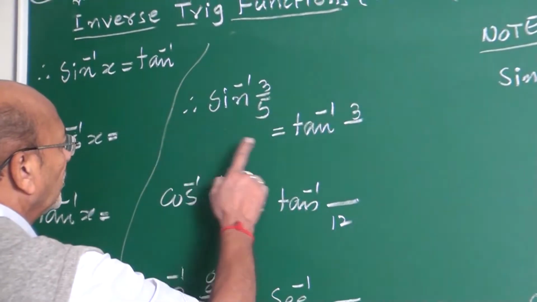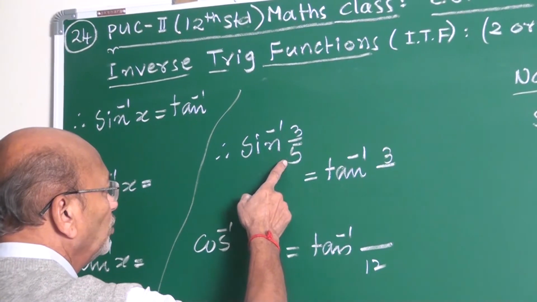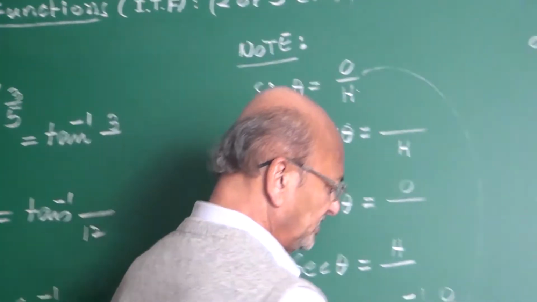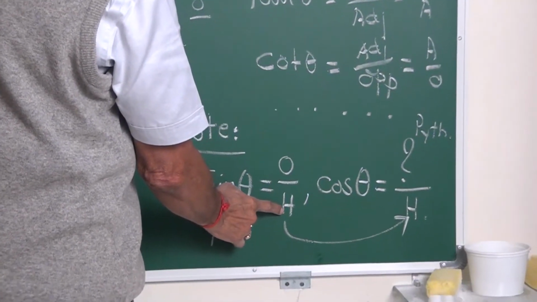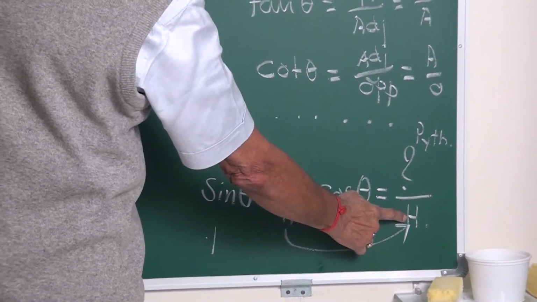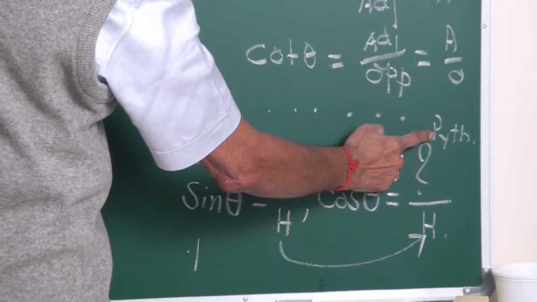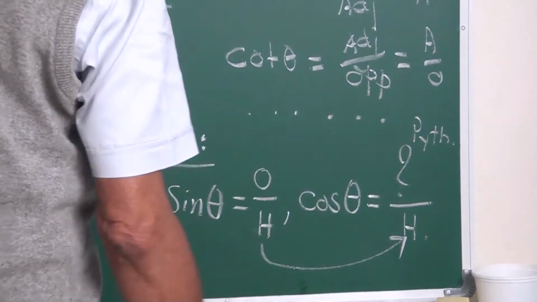Sine inverse 3 by 5. I want to write from sine inverse to tan inverse. Among the two, one is useful. See here, sine theta is O by H. In writing cos theta, H, which is given, is used. Then you have to find the remaining side by making use of Pythagoras theorem. If you remember Pythagorean numbers, you can directly write this number. I have written some results here.